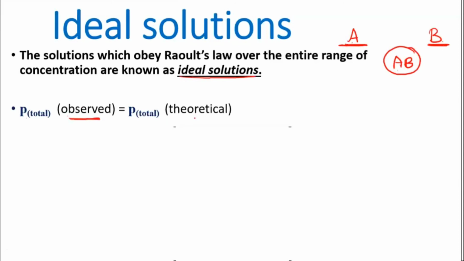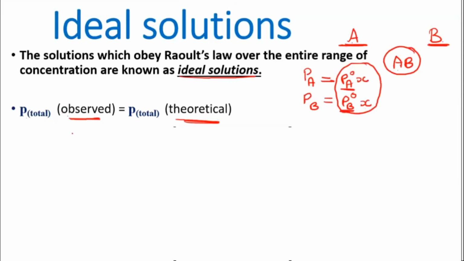Now I told you how to find out the theoretical value. If you have to find P total, you need the PA and PB values, correct? PA you can find out like this: P naught of A into the mole fraction, and PB can be found out as PB naught into the mole fraction. When you add both of their values, if you know the mole fraction and the vapor pressure of that solvent, you will get the total. That will be theoretical. So you'll get one answer.